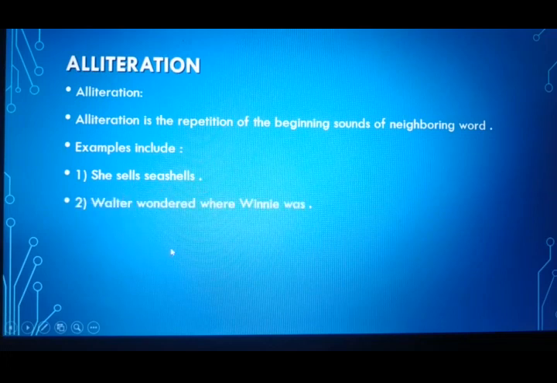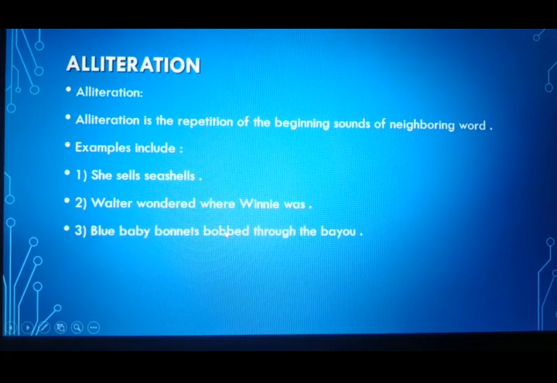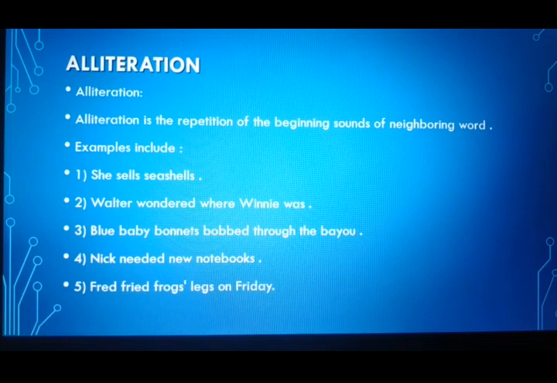Walter wondered where Winnie was. So W, all these words repeat the W sound. Blueberry bonnets bobbed through the bayou. So here you can see the b sound is repeated. Nick needed new notebook. So n is repeated. Fred fried frog legs on Friday. So again you can see F is repeated. So this is known as alliteration, where repetition of beginning sounds of the words is seen. So that is known as the figure of speech alliteration.